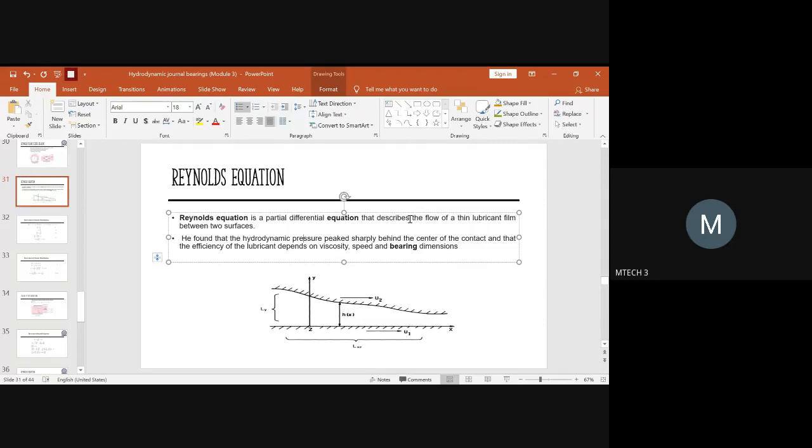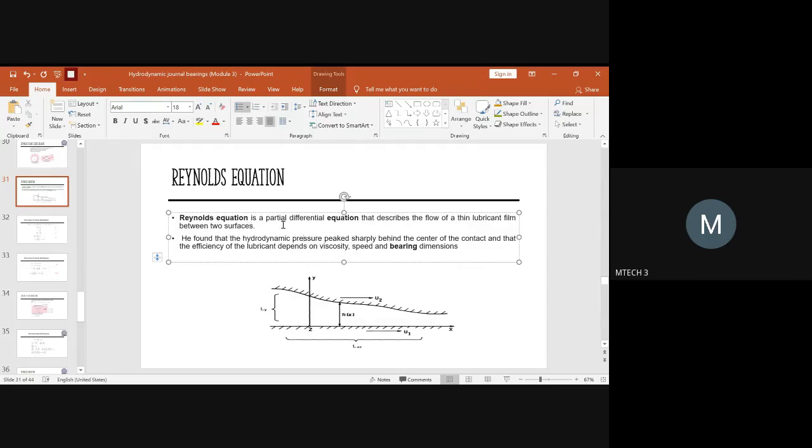So we specify here that this equation describes the flow of the thin lubricant film between two surfaces. One is our journal and the other is the bearing surface. How the lubricant flows between these two surfaces is analyzed and described by the Reynolds equation. It is obtained by partial differentiation, and hence it is called a partial differential equation.